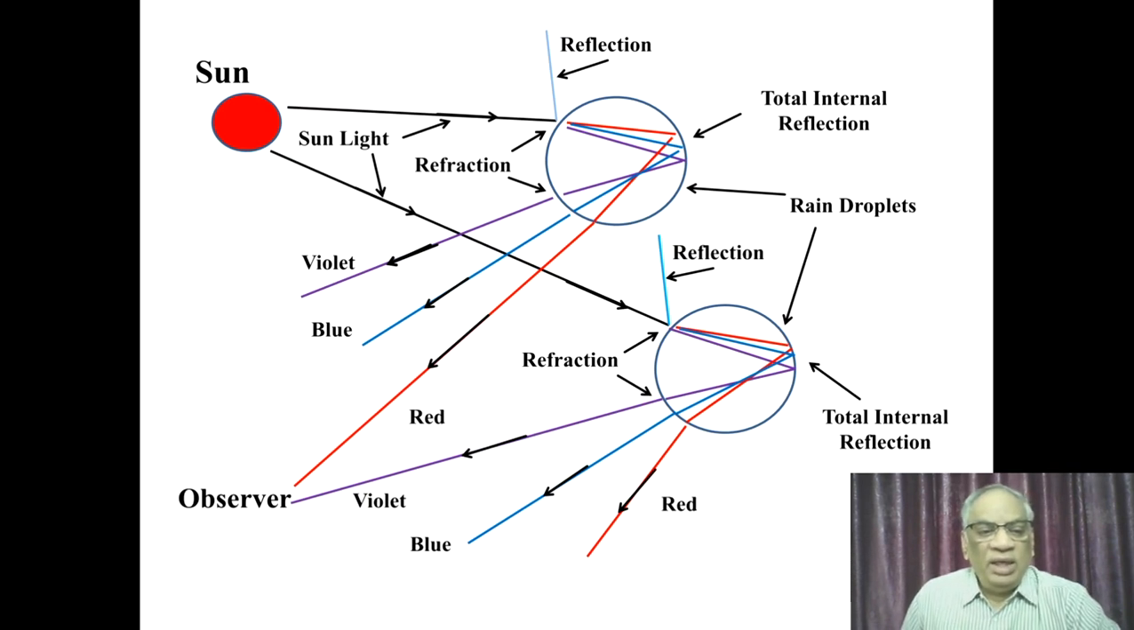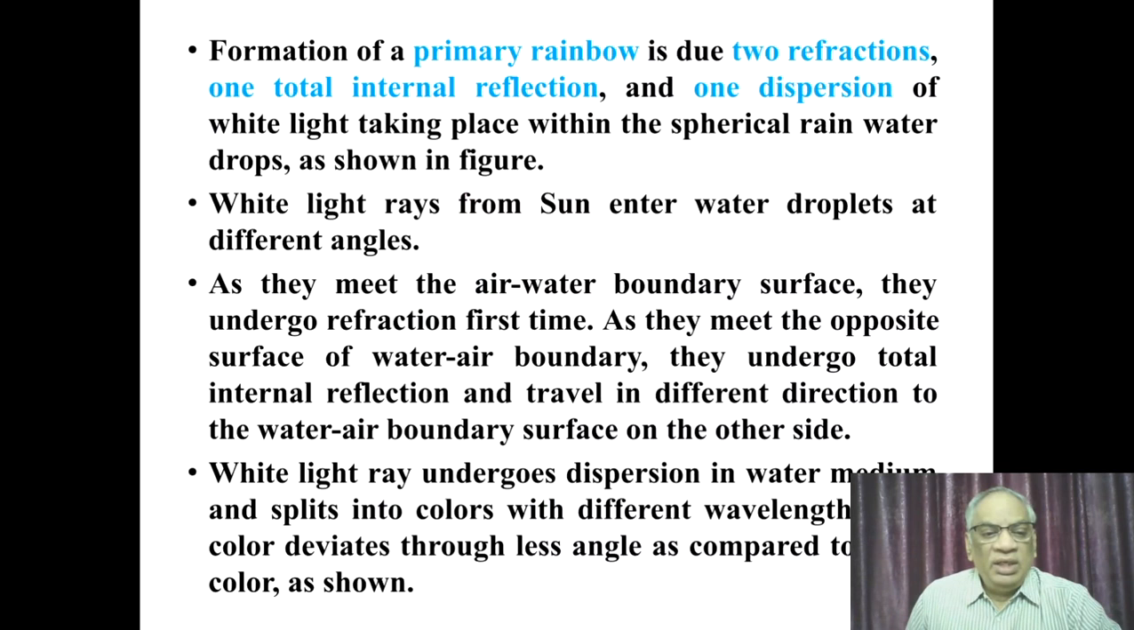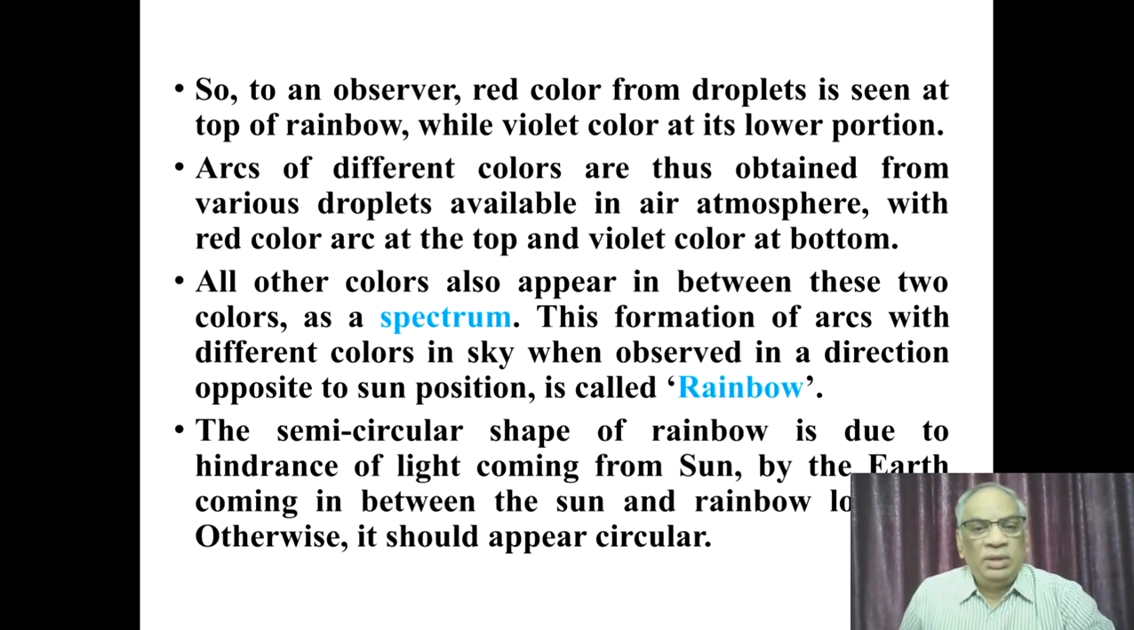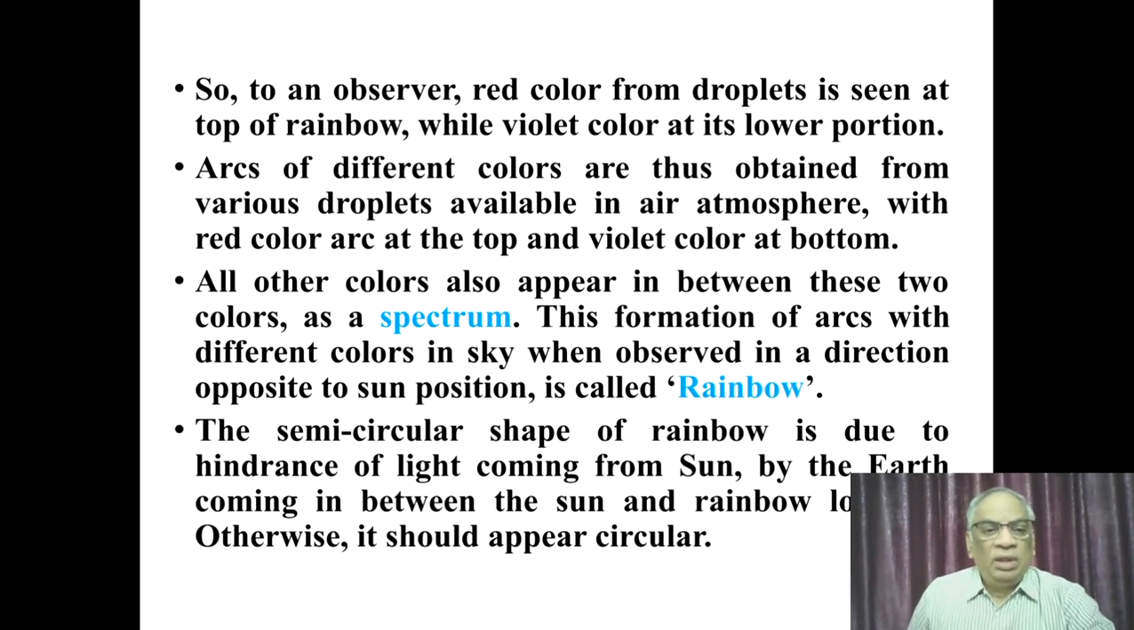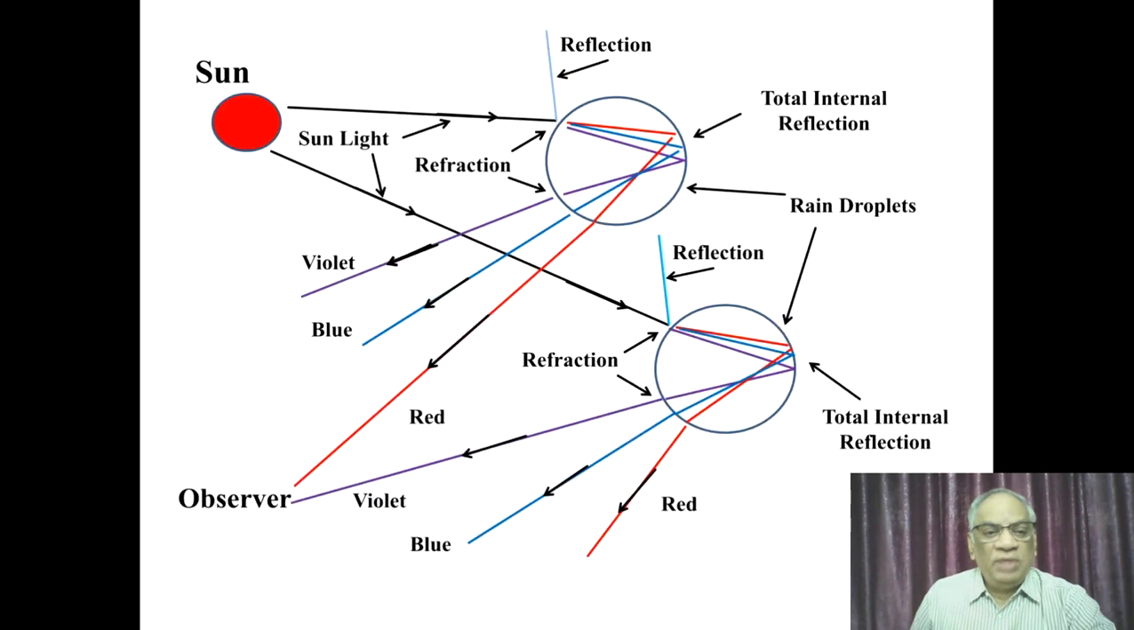When the white light ray meets the water droplet surface for the first time, simultaneously along with the refraction, it undergoes dispersion also in the water medium and splits into colors with different wavelengths. Red color deviates through less angle as compared to violet color as shown in the figure. So, to an observer, the red color is observed at the top of the rainbow as the light emerges out of the water droplets, while the violet color is seen at the lower portion of it.